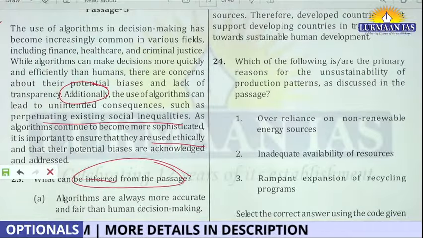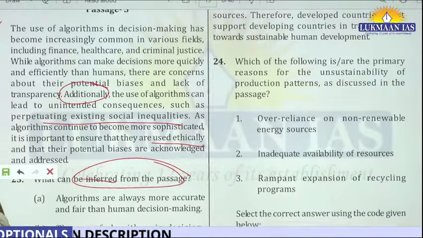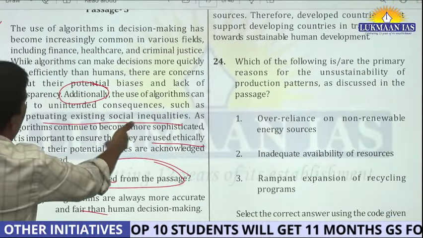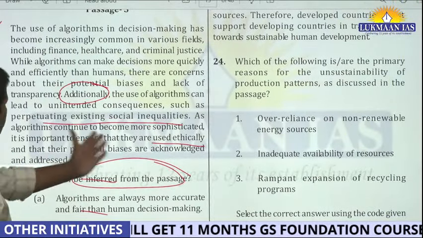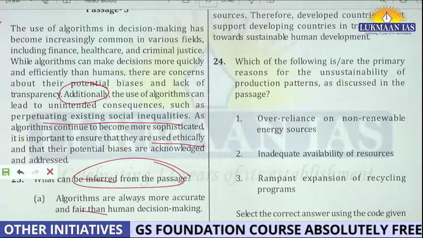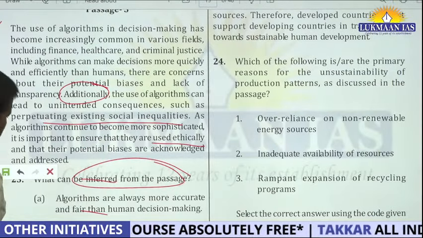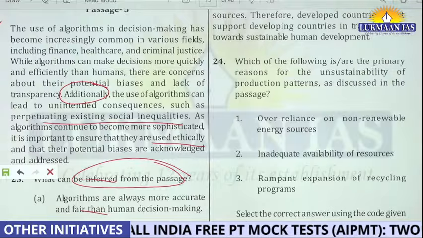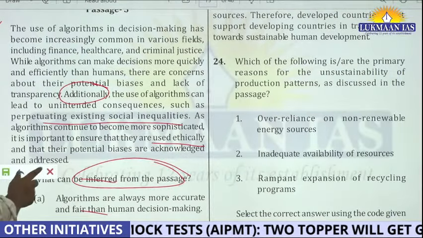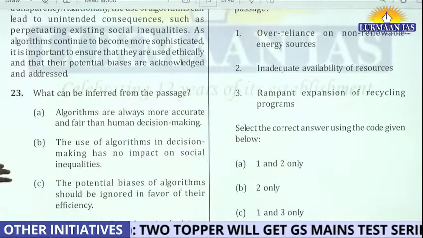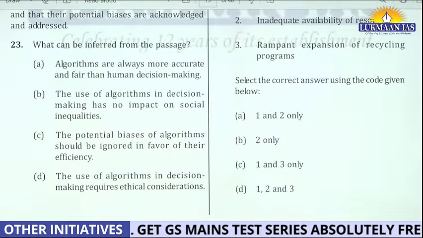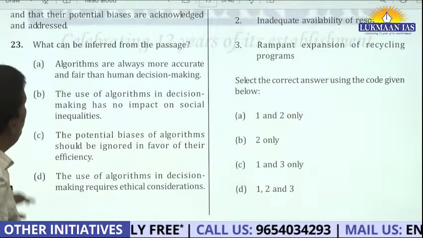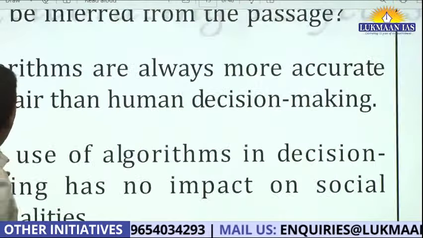They are talking about the inference. See, "algorithm is always more accurate and fair than human decision making." Then ये तो आप refute कर सकते हो, right? They are not very happy with this. They are maintaining social equalities. So not maintaining social equalities. "The use of algorithm in decision making has no impact." See, इस question में क्या ना option बहुत easy है. Paragraph is fine, right? But the options are very easy, so you can immediately eliminate. The last option is, you will say the use of algorithm in decision making requires ethical consideration. Okay, so this is what it is.